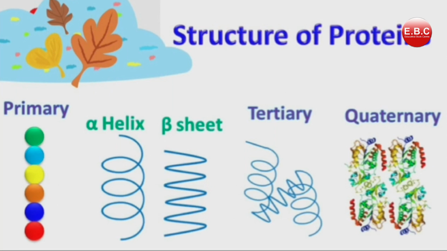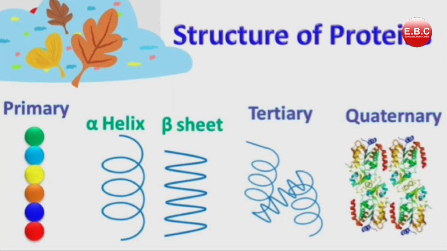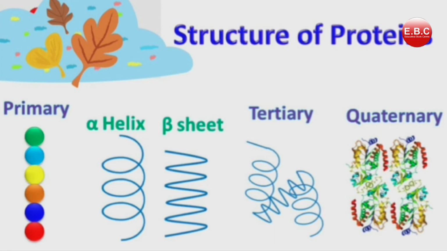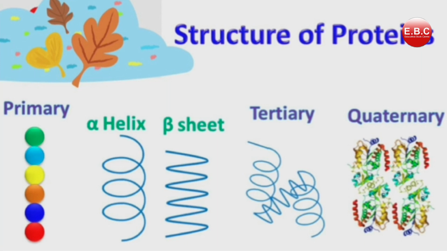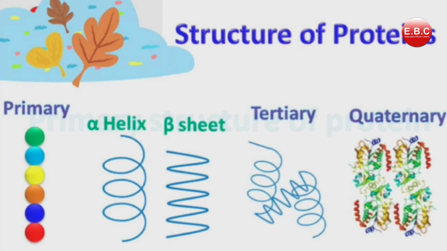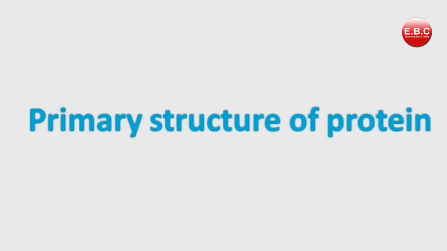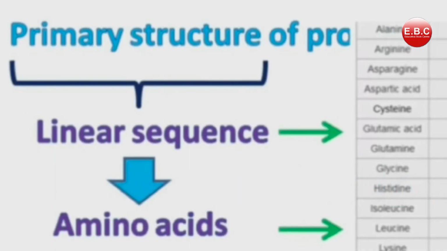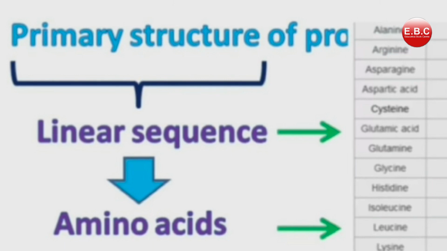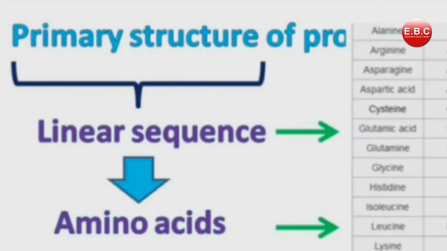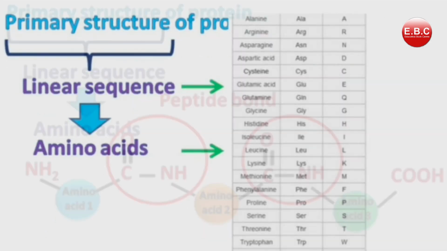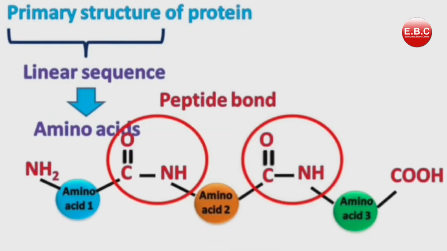Now, let's talk about the structure of proteins. Proteins have primary, secondary, tertiary and quaternary structure. Let's talk about each of them. Primary structure of protein is a linear sequence of amino acids, in either 3-letter or 1-letter form. These amino acids are attached to each other by peptide bonds. The primary structure of a protein is always written from the N-terminal to the C-terminal.